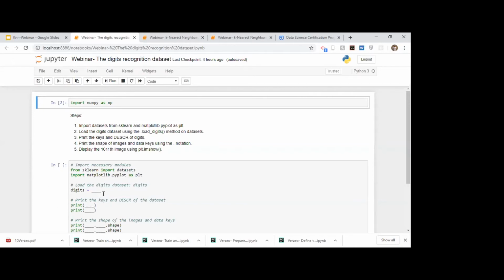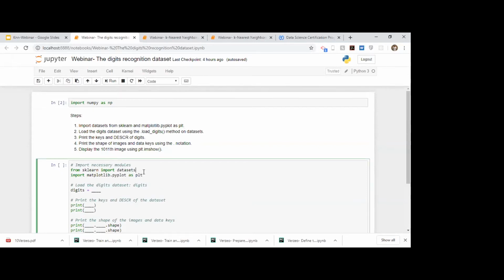We'll see how we can do that. So now moving ahead to our first step, it says import datasets from sklearn and matplotlib as plt. Okay, so we have already imported our packages. Then our second step says load the digits dataset using the .load_digits method on datasets. So we just use this datasets, and to that we use a method called load_digits.